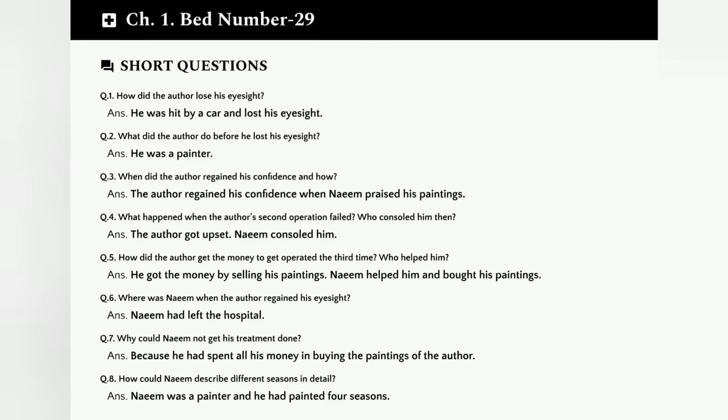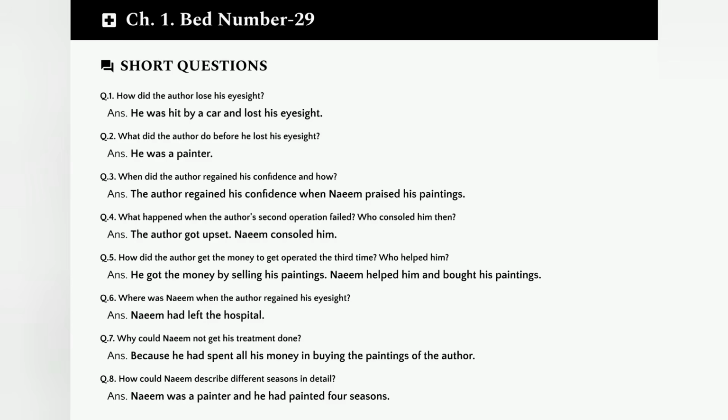Question 5. How did the author get the money to get operated the third time? Who helped him? He got the money by selling his paintings. It was Naeem who helped him by buying his paintings, enabling him to afford the third operation. Question 6. Where was Naeem when the author regained his eyesight? Naeem had already left the hospital by the time the author regained his eyesight.